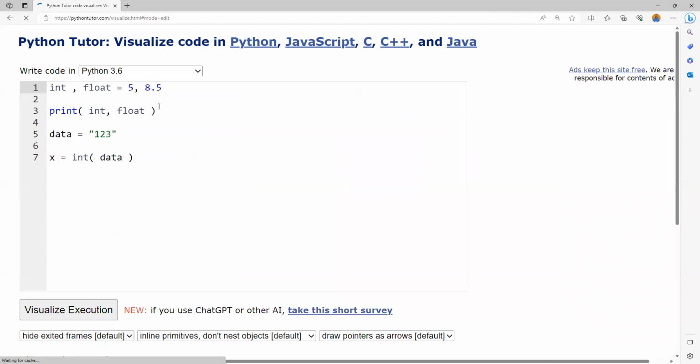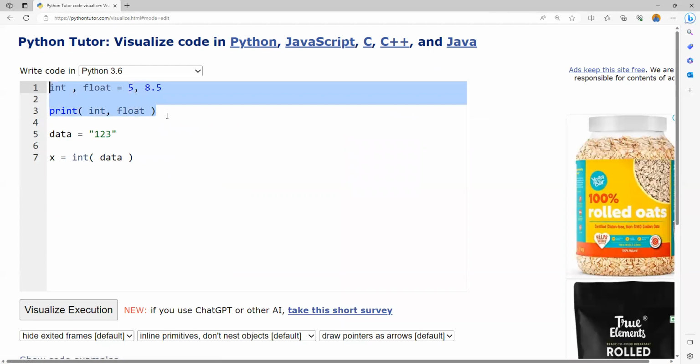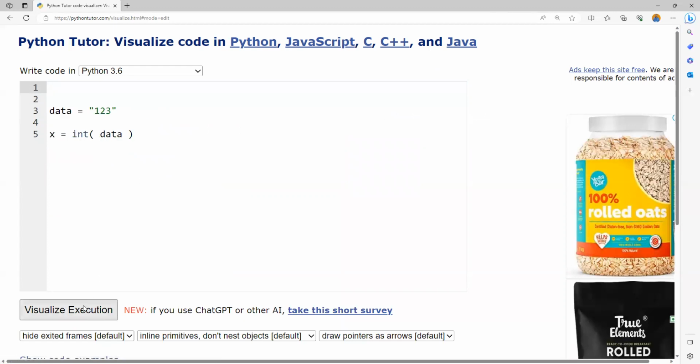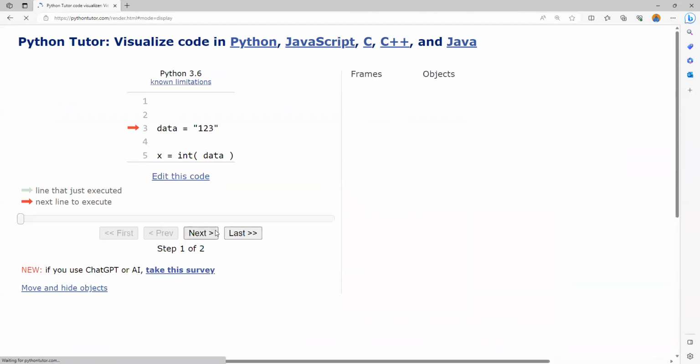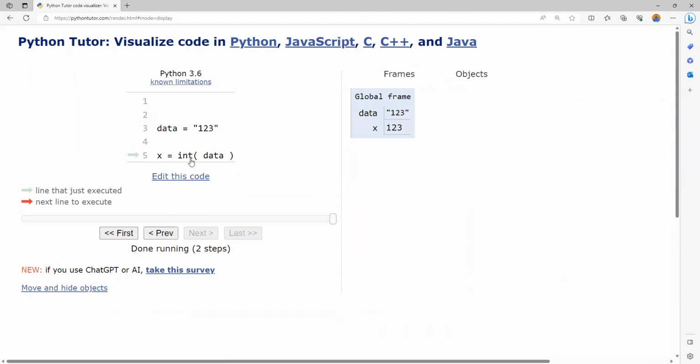Now, let me try to remove the statements and rerun this. And here you can observe this works. So int is a conversion function. So what we learned here is that int is a data type, but it is not a keyword. It is a conversion function.